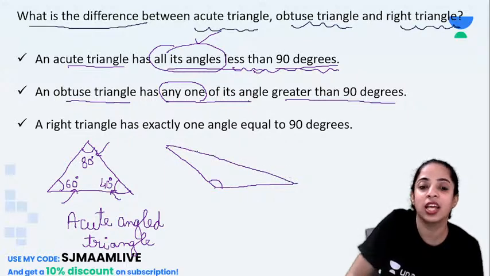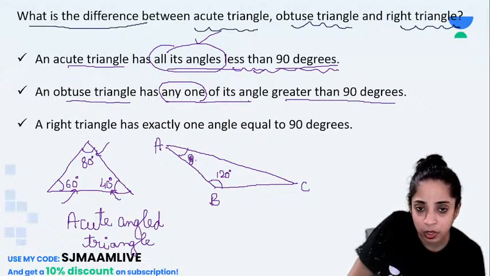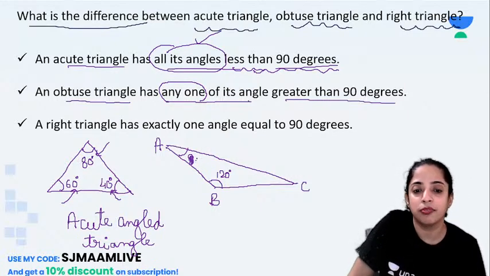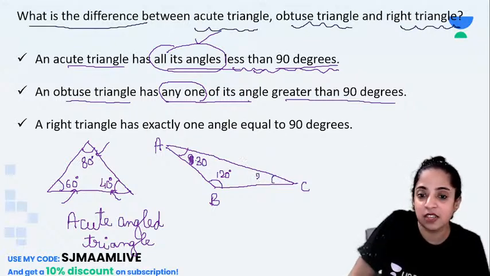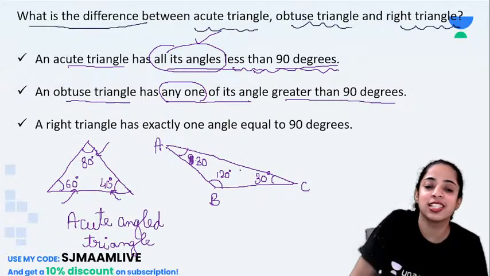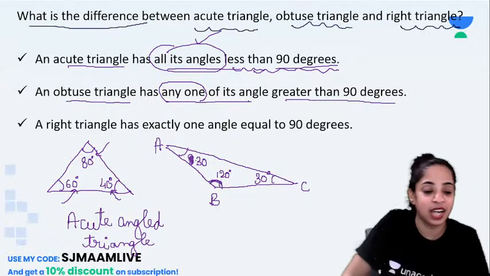So if I make a triangle like this, say A, B and C. Suppose this is 120 degrees, this is 80 degrees, no, can't be 80 now, 120, 30, 40, 50, 60, 70, 80. Okay, so this is an obtuse angle triangle because one of the angles is more than 90 degrees.